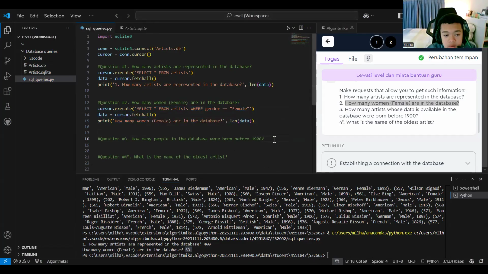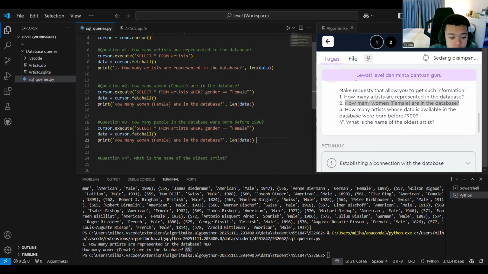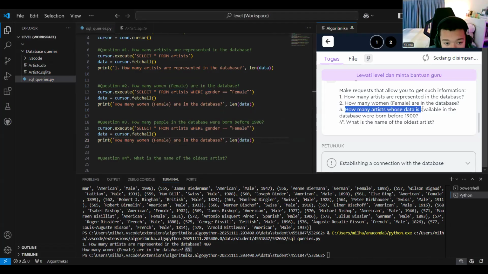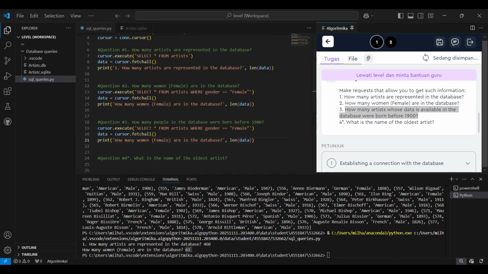And then maybe for number three, how many people in the database were born before... No such column as female, huh? It must be female. Can you scroll up a little bit?